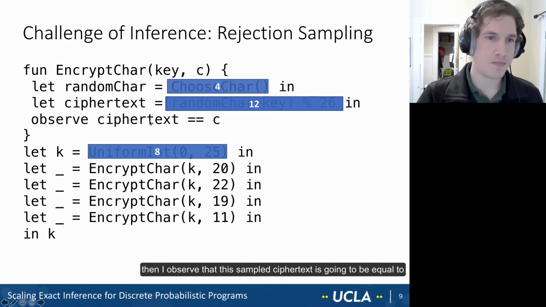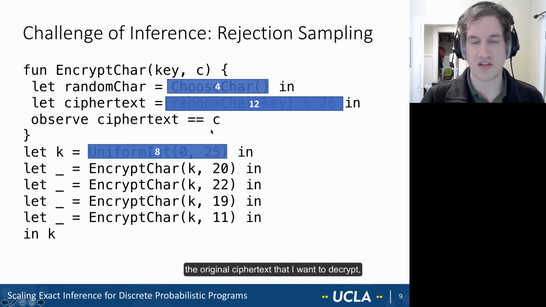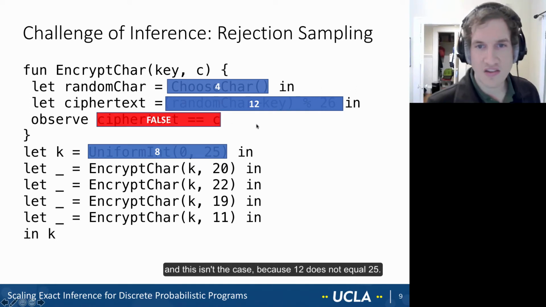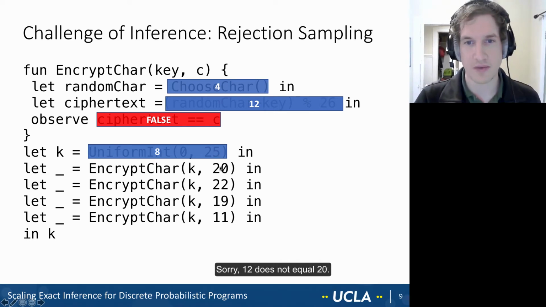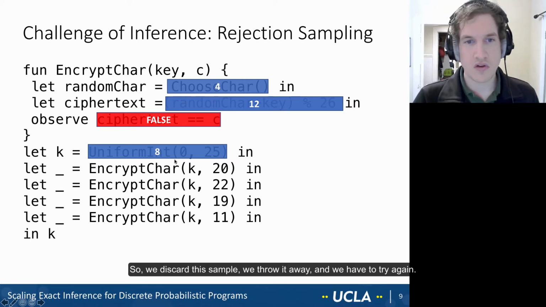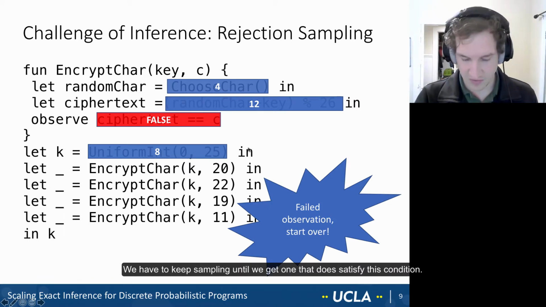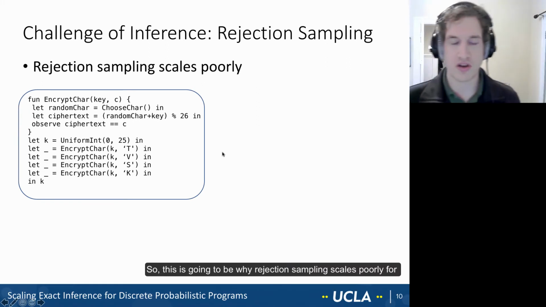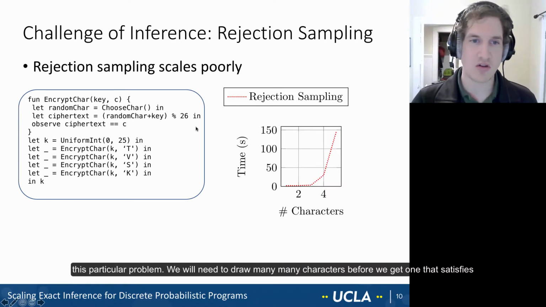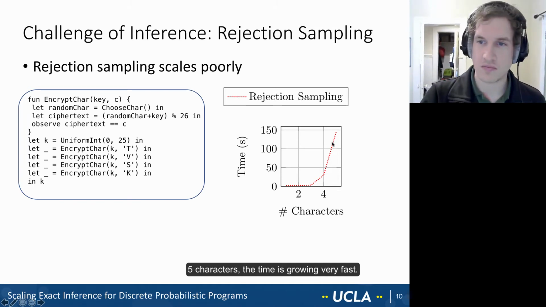And here's the important part. Then I observe that this sampled ciphertext is going to be equal to the original ciphertext that I want to decrypt. And this isn't the case, because 12 does not equal 25. 12 does not equal 20. So we discard the sample, we throw it away, and we have to try again. We have to keep sampling until we get one that does satisfy this condition. This is why rejection sampling scales poorly for this particular problem. We'll need to draw many, many characters before we get ones that satisfy this observation for all the characters we see. And we can see that even after 5 characters, the time is growing very fast.